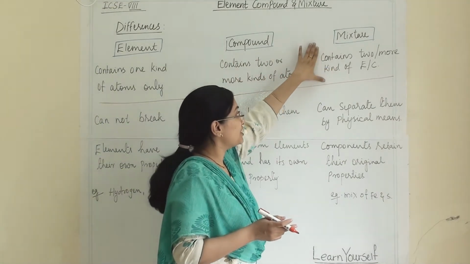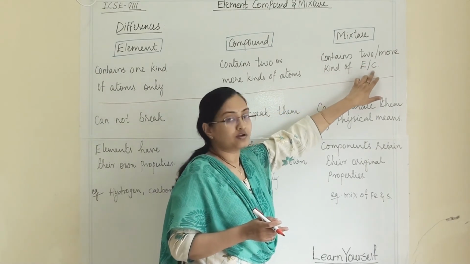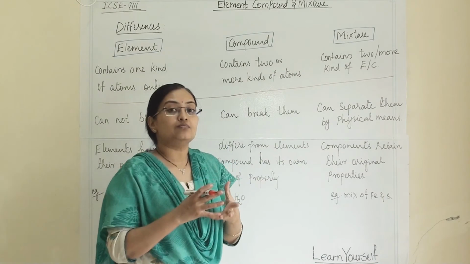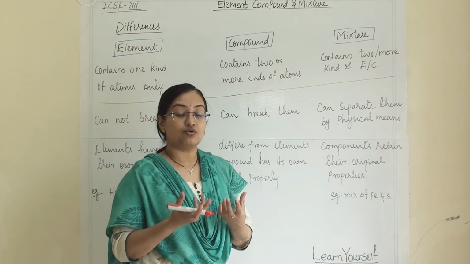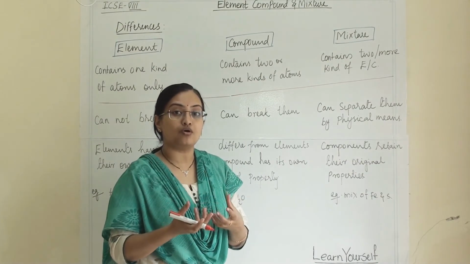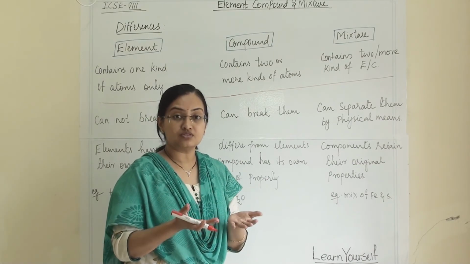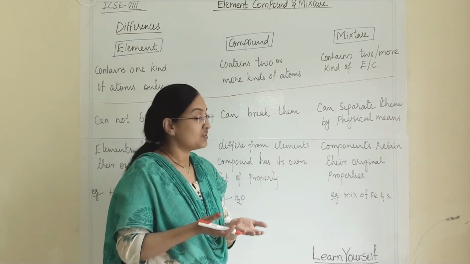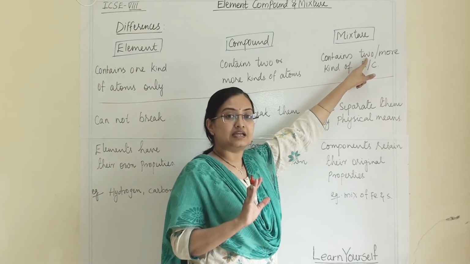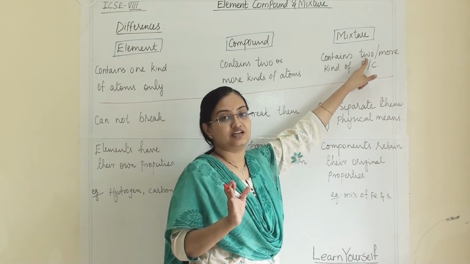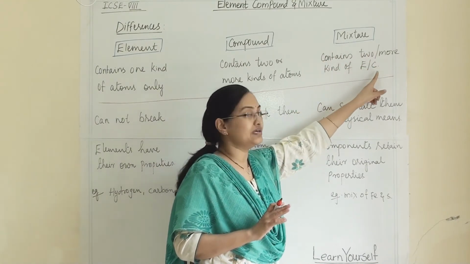Now what about a mixture? It contains 2 or more kinds of elements or compounds. A mixture can be of 2 elements like iron and sulfur, or it can be a mixture of iron sulfide and sand, so there are 2 different compounds or 2 different elements. A mixture always contains 2 or more components, only then it is called a mixture.